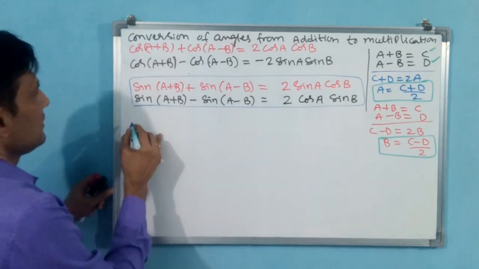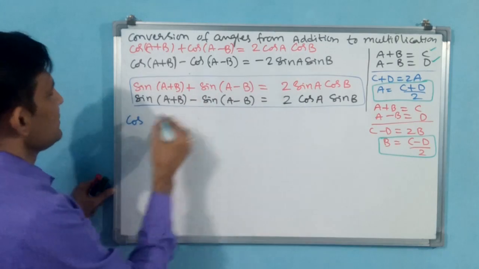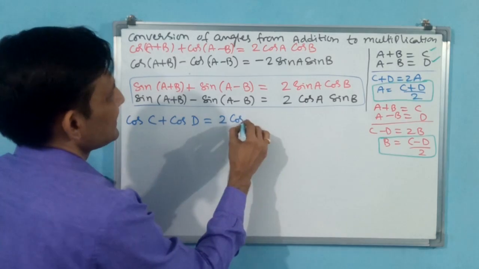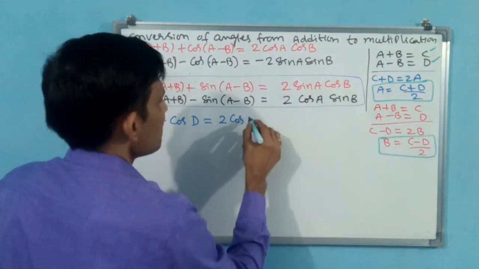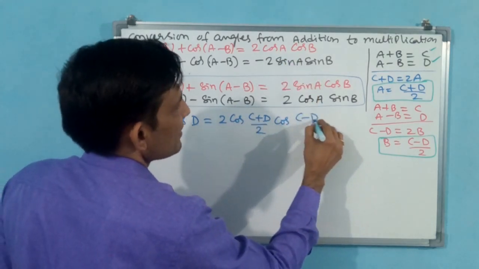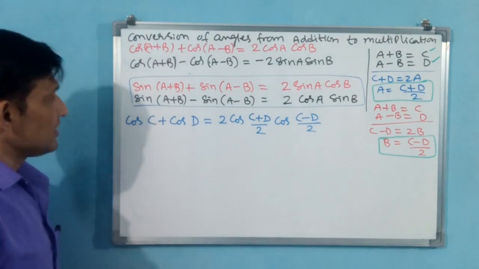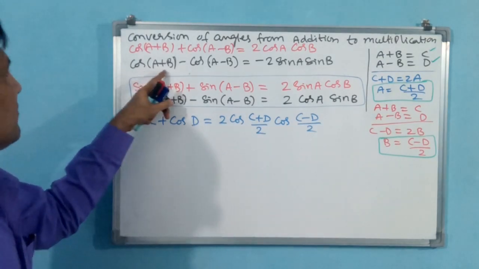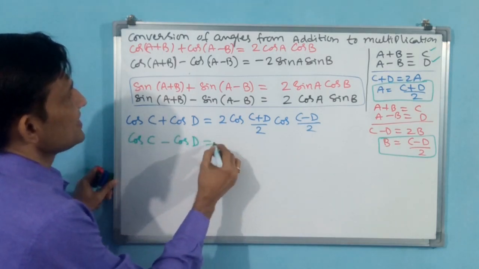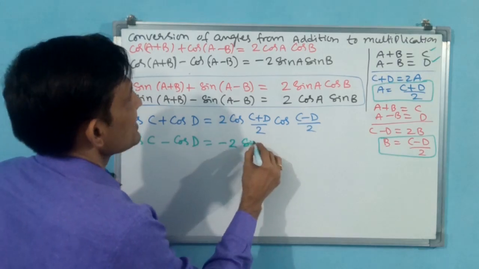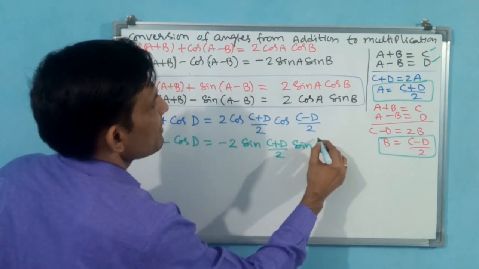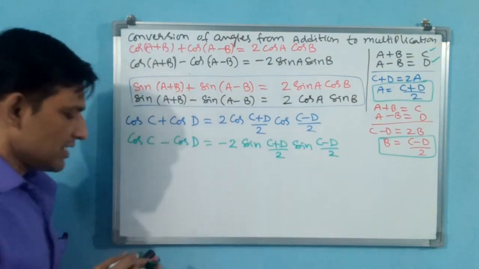First one, you take cos of A plus B, which means C. Cos C plus cos D is equal to 2 cos A, meaning (C plus D) by 2, cos B, meaning (C minus D) by 2. This is the first one over. Now the second one, cos of A plus B: cos C minus cos D is equal to minus 2 sin (C plus D) by 2 sin (C minus D) by 2.